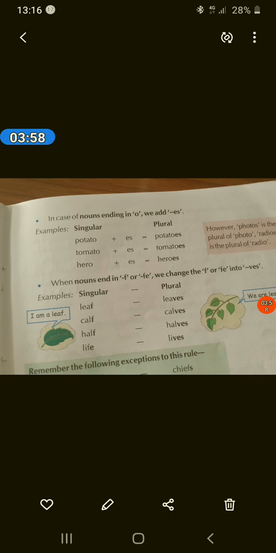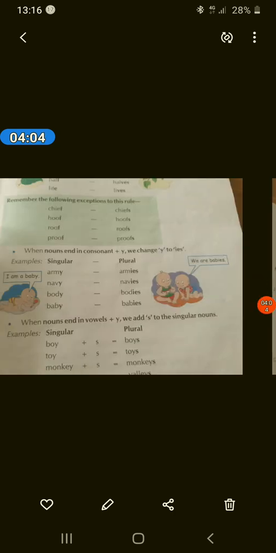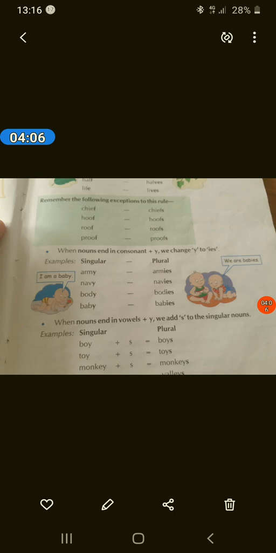Half, halves. Life, lives. Now again you have exceptions. Chief, chiefs. Hoof, hoofs. Roof, roofs. Proof, proofs.